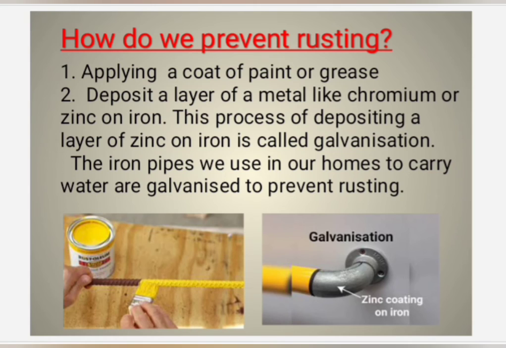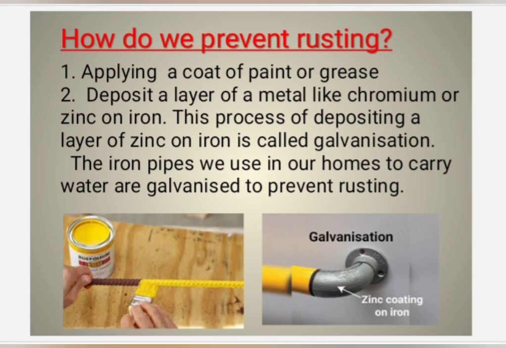How do we prevent rusting? Rusting can be prevented by painting, by applying grease, or by galvanization. Children, write these question answers in your notebook. How can we prevent rusting? Rusting can be prevented by painting, by applying grease, and by galvanization. What is galvanization? The process of depositing a layer of zinc on iron is called galvanization.